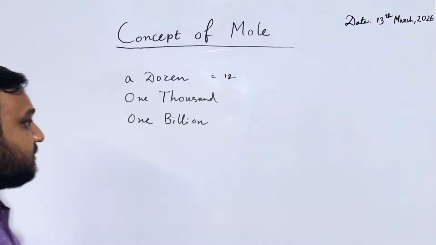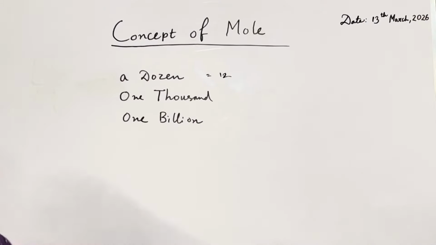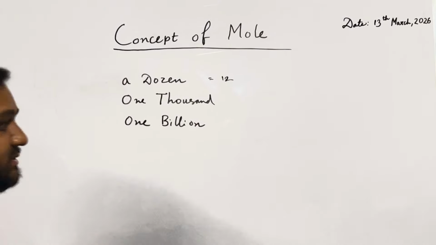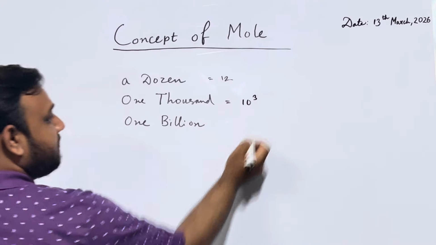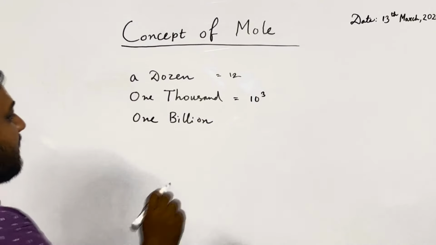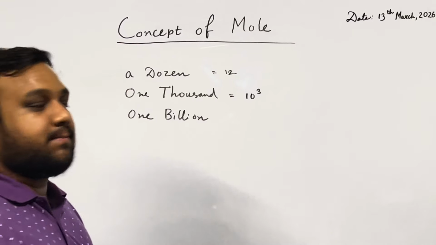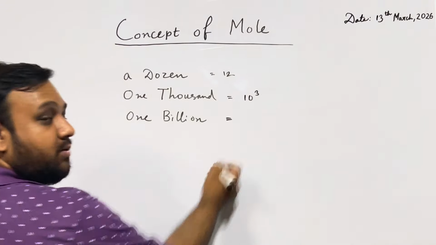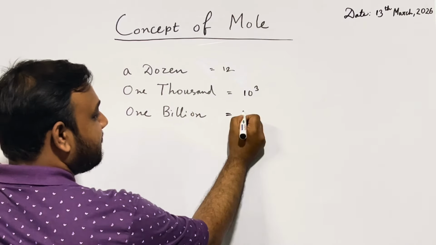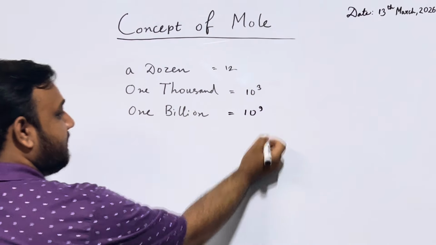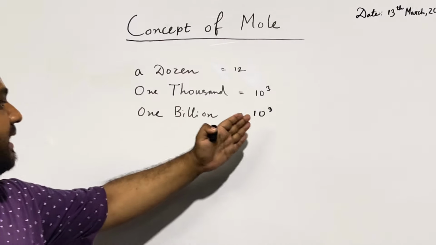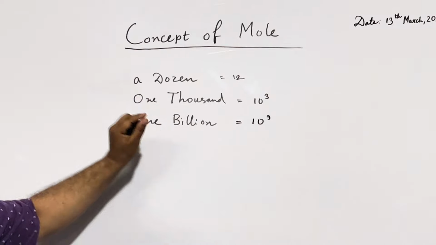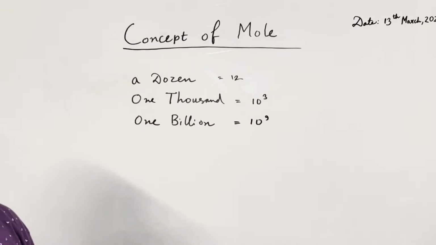12 bananas. 1,000. If we say 1,000 rupees, so what is the number? It is 10 to the power 3, right? Similarly, 1 billion, it's a very big number. What is 1 billion? It is 10 to the power 9. So these are some numbers which we can write down in terms of some specific words.